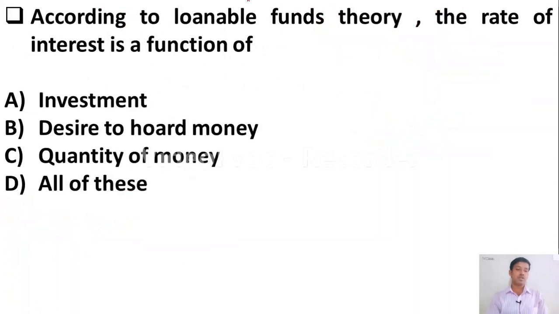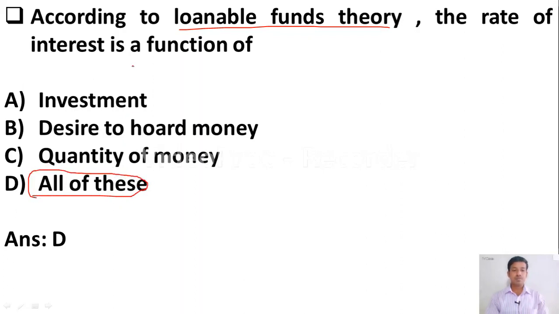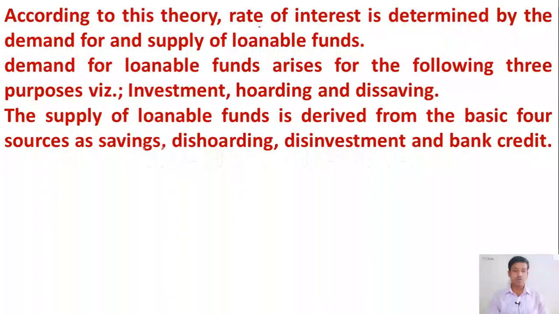The next question: according to the loanable funds theory, the rate of interest is a function of option A investment, option B desire to hold money, option C quantity of money, option D all of these. Here the correct answer is option D, all of these. According to the loanable funds theory, the rate of interest is a function of investment, desire to hold money and also quantity of money. I hope you are aware of the loanable funds theory.